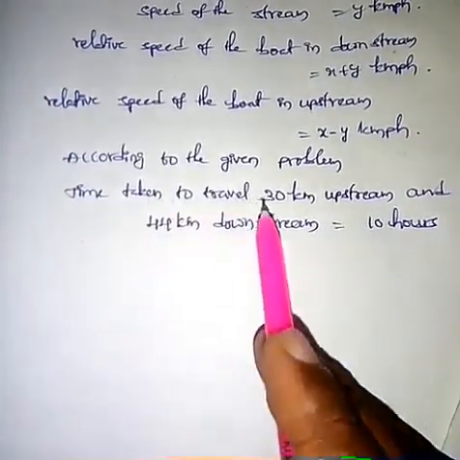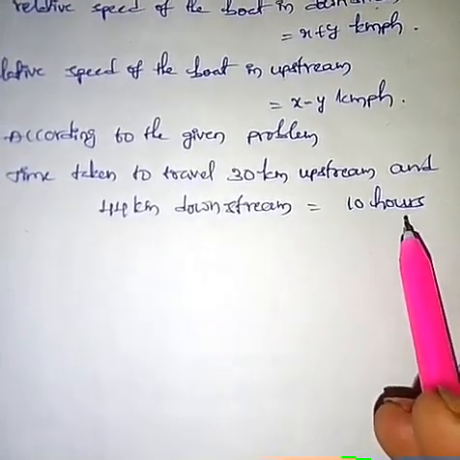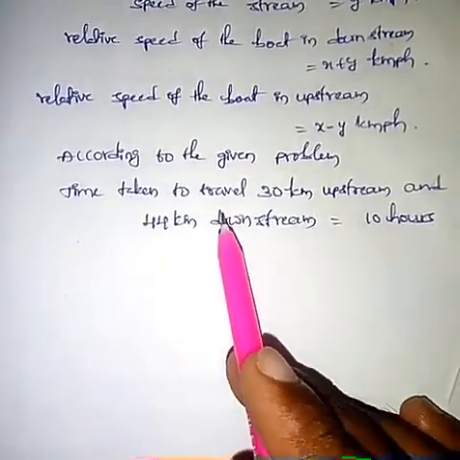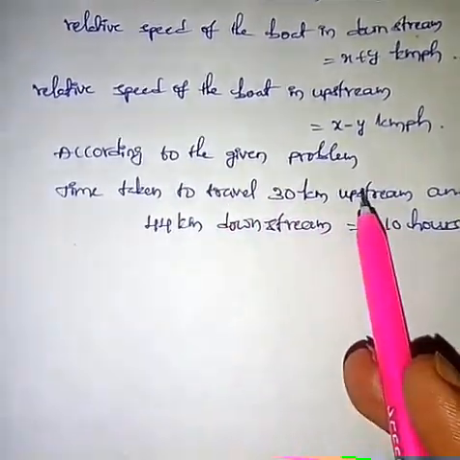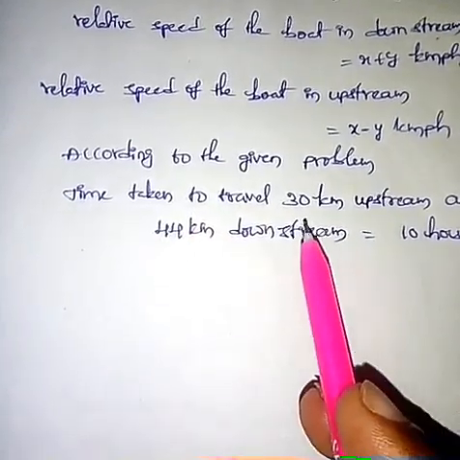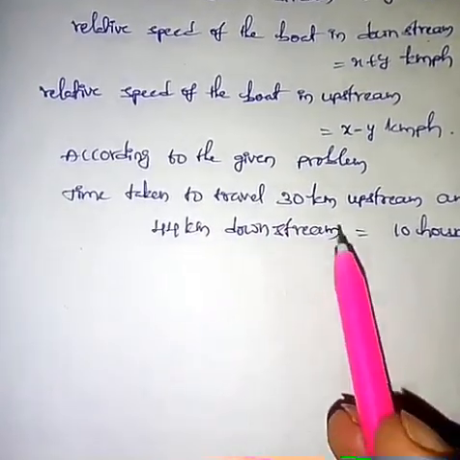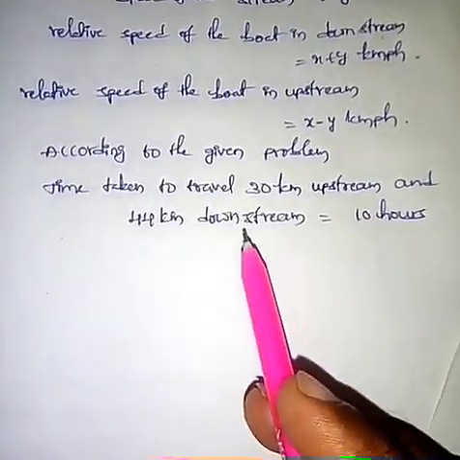So that means time taken to travel 30 km upstream and 44 km downstream equal to 10 hours. So we have to calculate how much time it takes to travel 30 kilometers in upstream and how much time it takes to travel 44 kilometers in downstream.